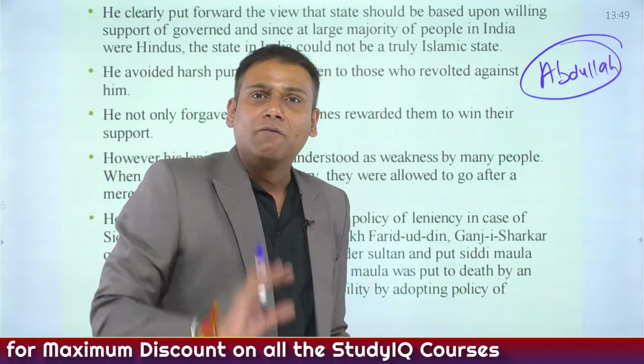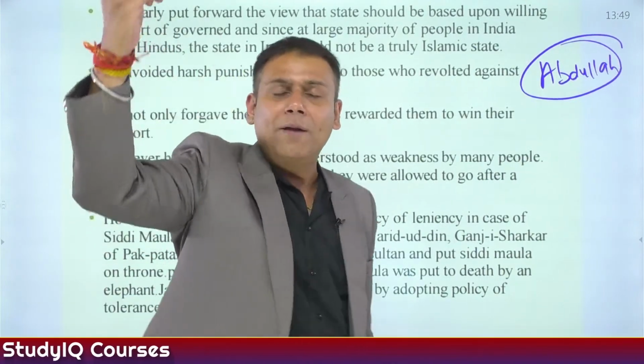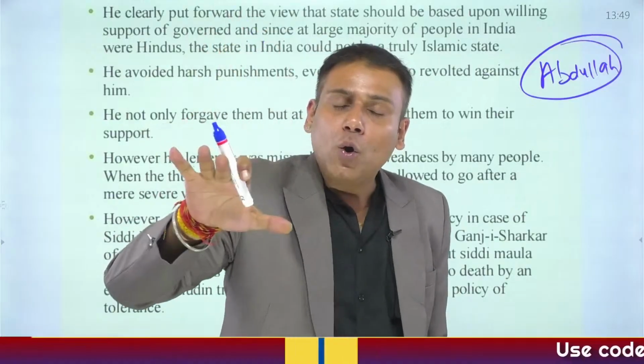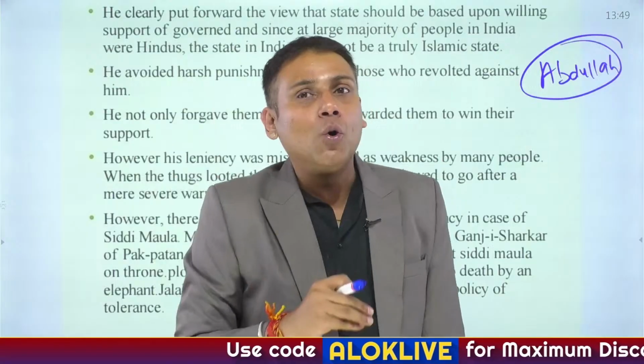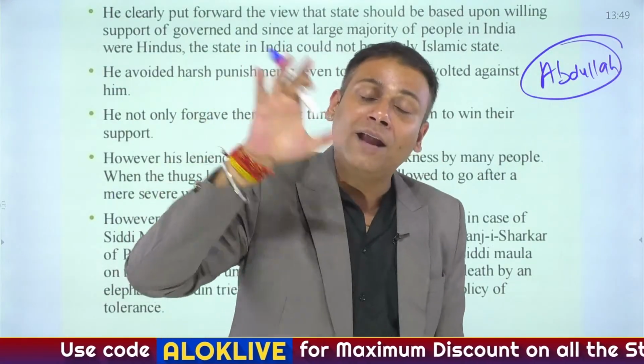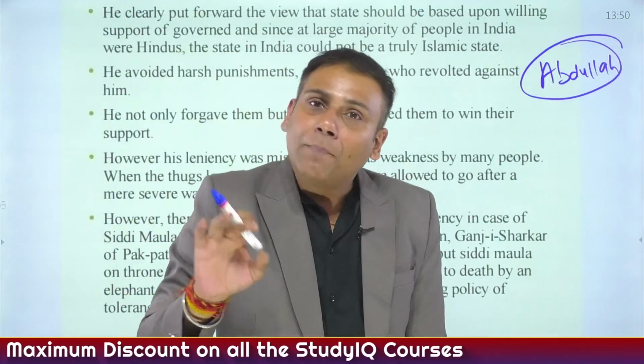When they were defeated, many Mongols went back, and many Mongols stayed back in the region around Delhi. Such Mongols who stayed back around Delhi were referred to as New Musalmans.